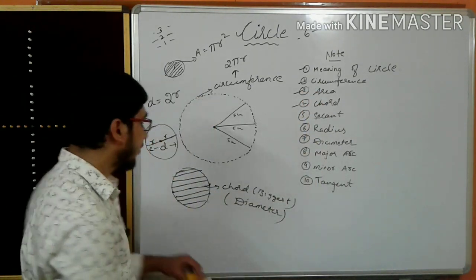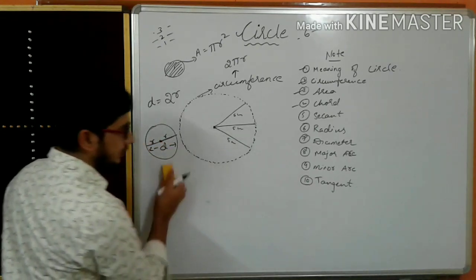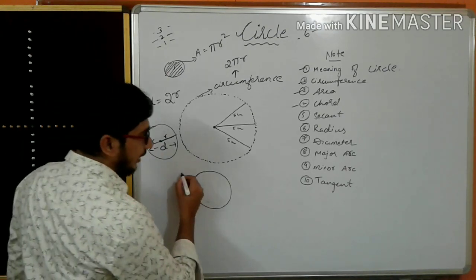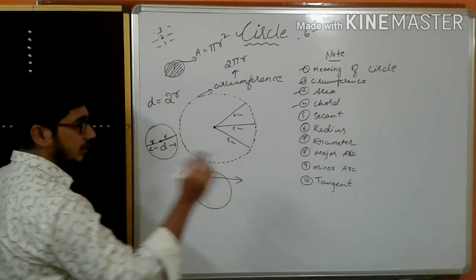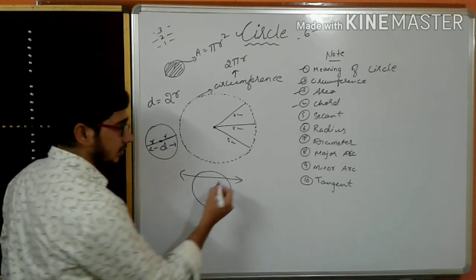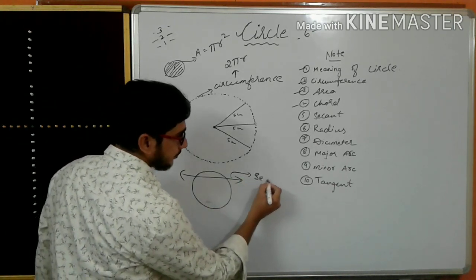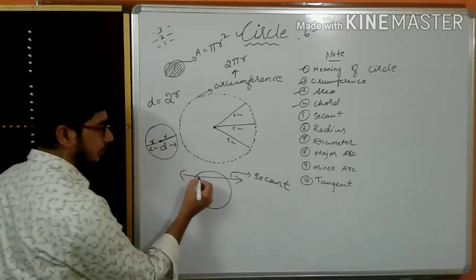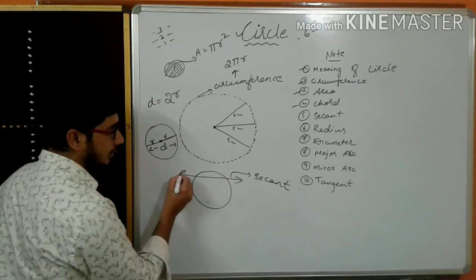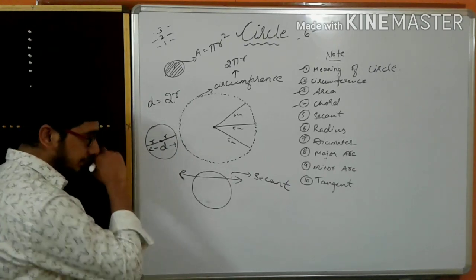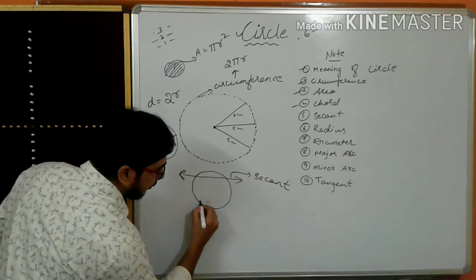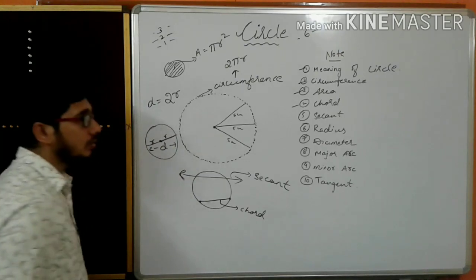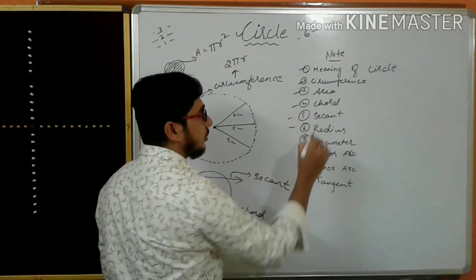Now secant. What is the meaning of secant? Secant is nothing but, this is a circle. If a line is passing through and touching the circumference of the circle at two points, it is known as a secant. Like this. If it is just touching the two points here, we call this a chord. So this is also over, this is also over, diameter also over.